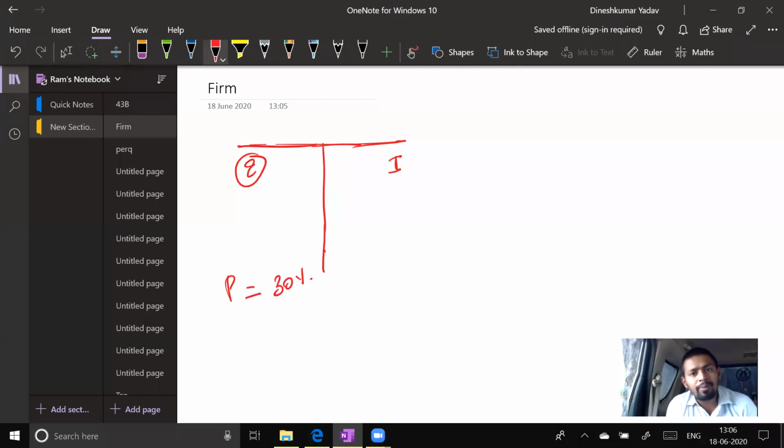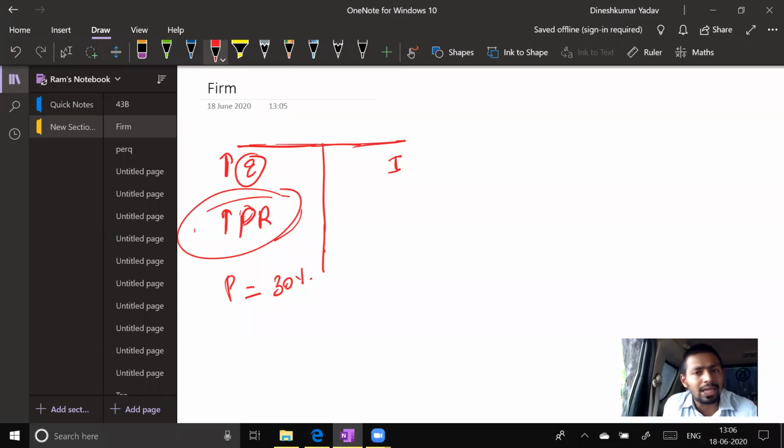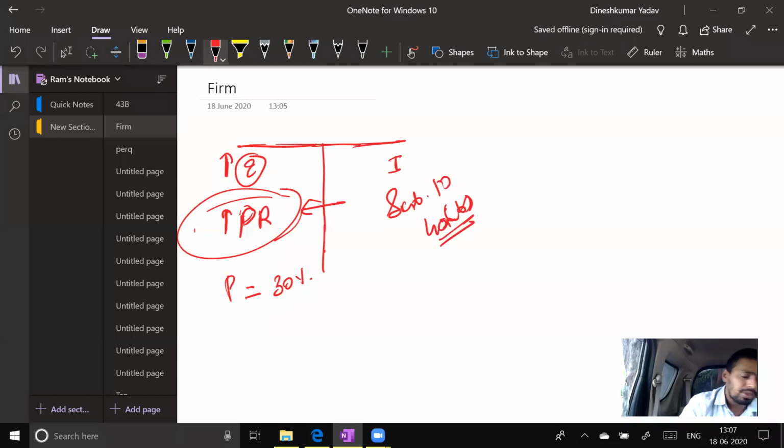So what a firm will usually try to do to avoid tax is to book more expenses. And one of the ways through which they can book more expenses is by showing more partners' remuneration. This is one of the possible situations where a firm will try to show more partners' remuneration to reduce the profit, and partners are owners of the business, so they don't mind taking extra salary or extra remuneration from the firm. To control this practice, they have introduced a section. This payment is allowed, but subject to section 40 clause B.